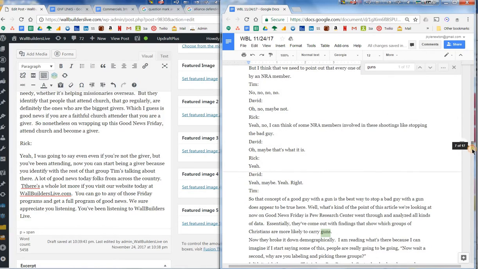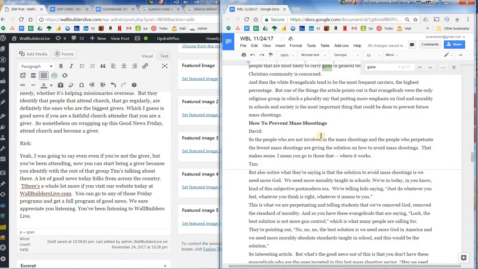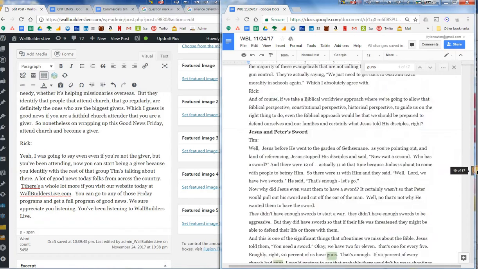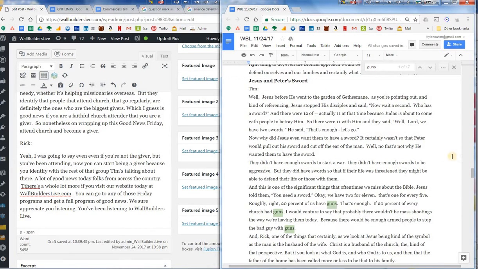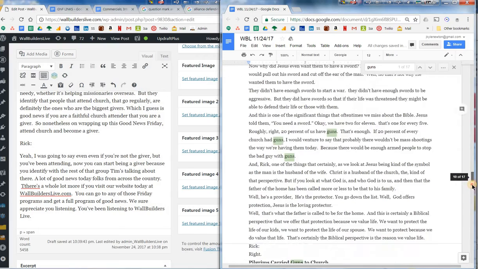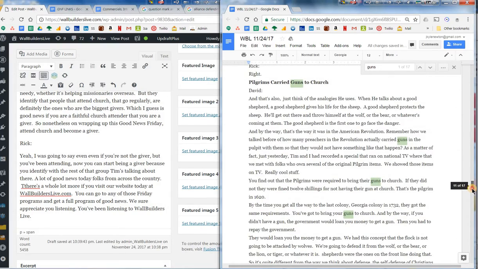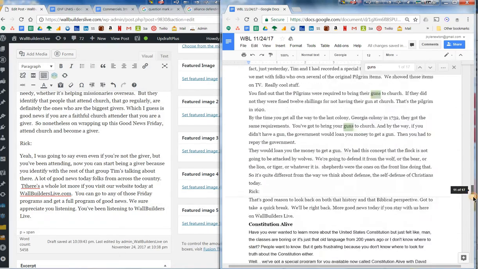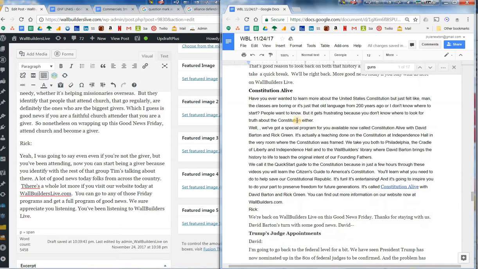So you can see how to prevent mass shootings. I just added topics, Jesus and Peter's sword. And mostly, like I said, this is for visual appeal. Pilgrims carry guns to church. Constitutional Live was already there.